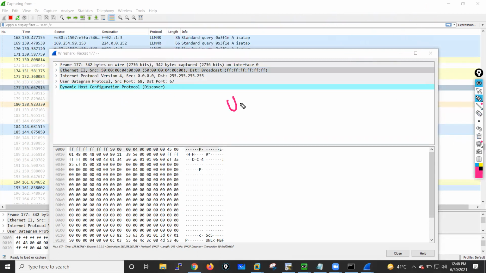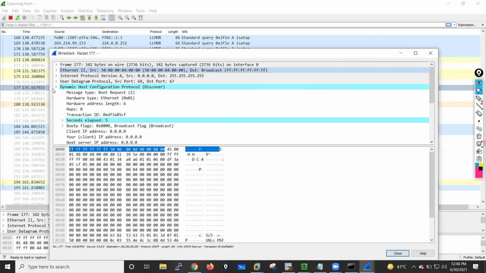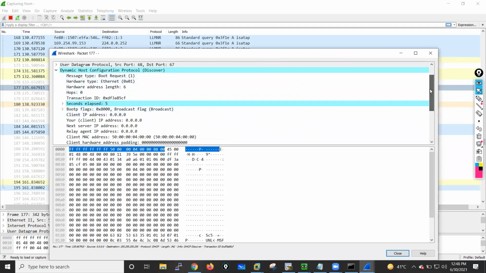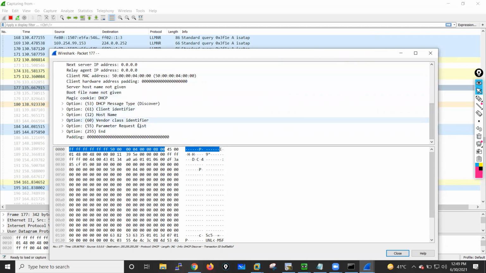After that, they will have this particular DHCP header, and you will get all the details, like client IP address, next server IP address. These are the DHCP optional fields.